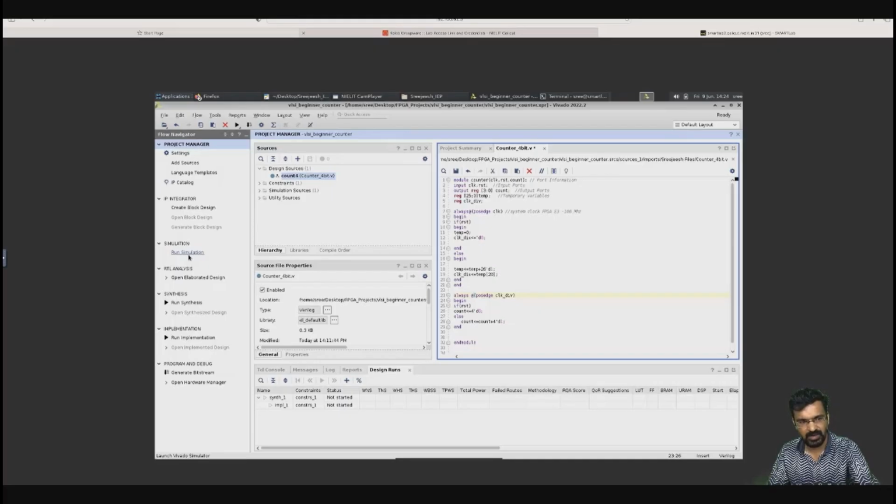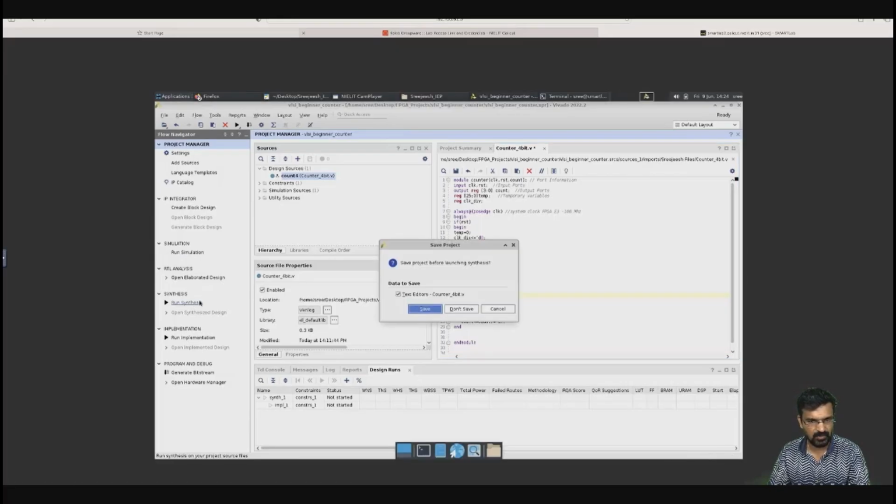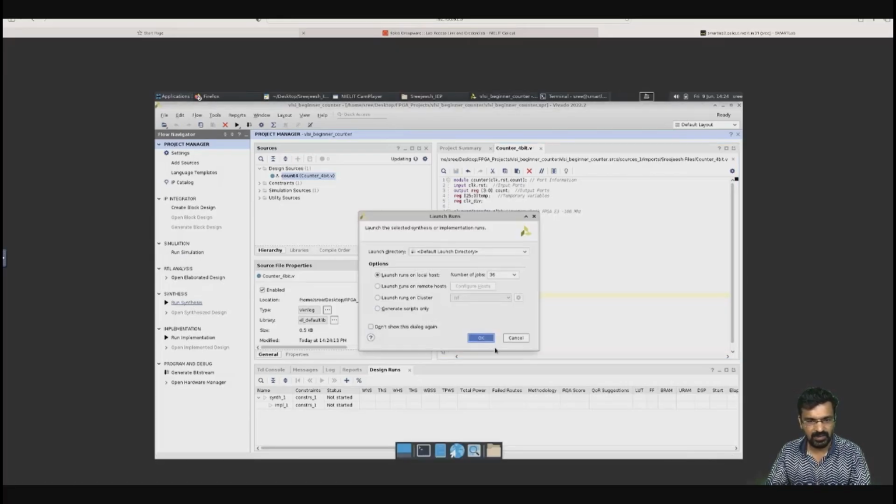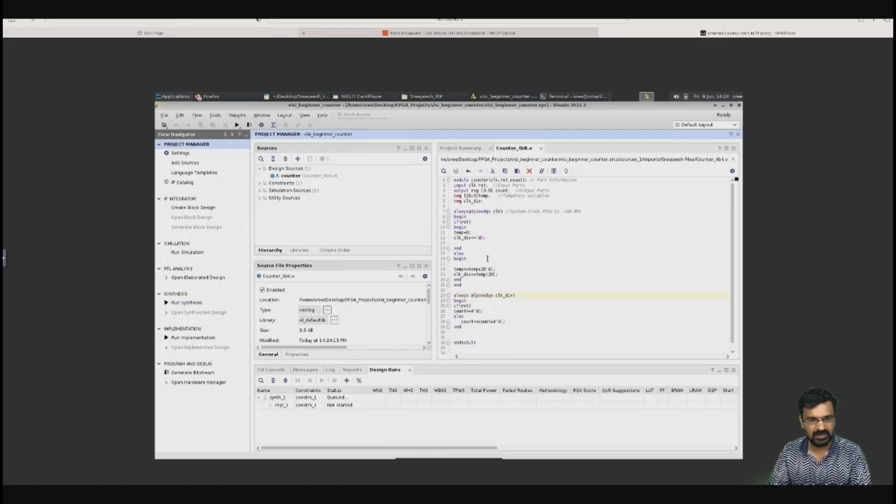Simulation is already explained earlier. You know how to run simulation and see the waveforms. Now I am going to synthesize. I will save that. I have 36 cores in my machine; this is a very good server, so I am selecting all 36 cores to make it fast. Now I am running the synthesis.